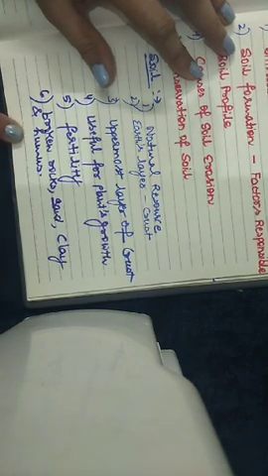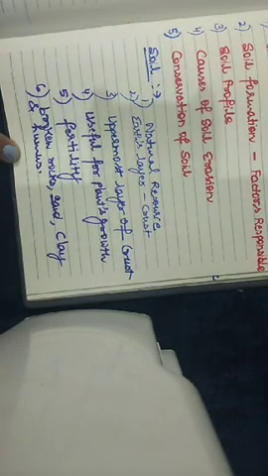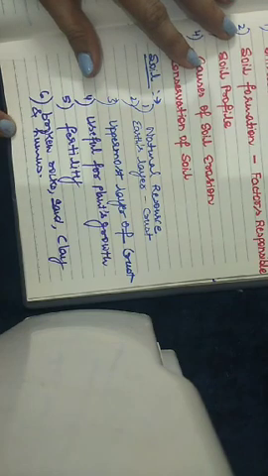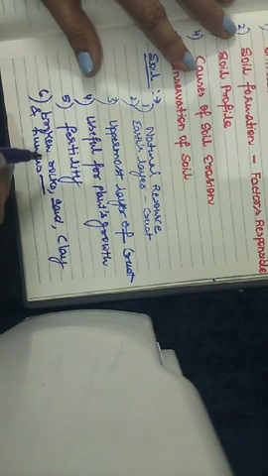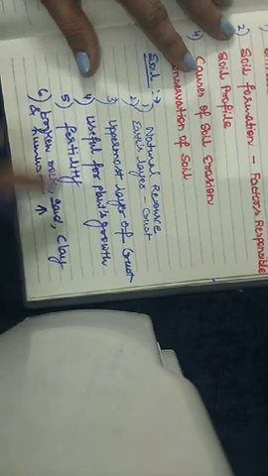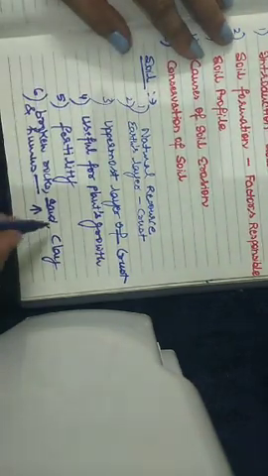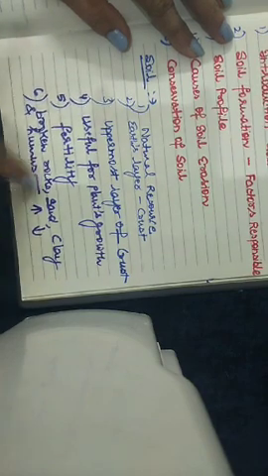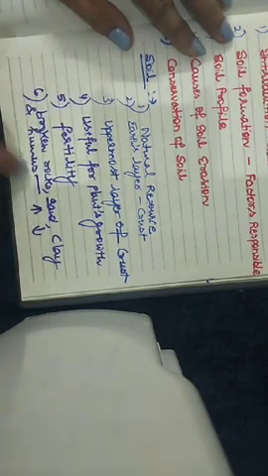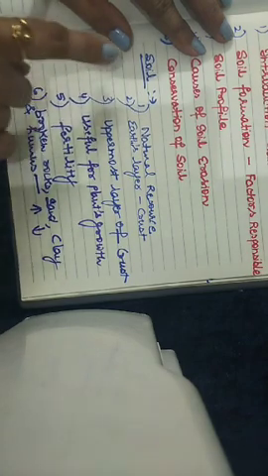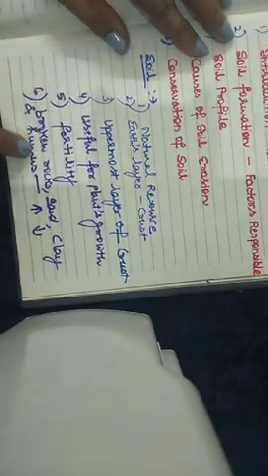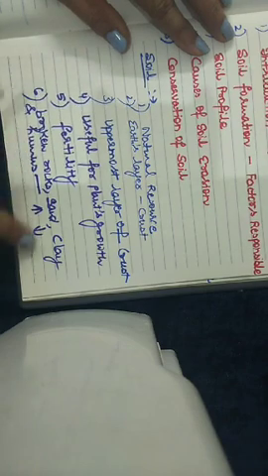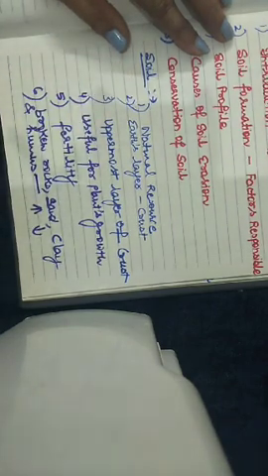What is humus? The animal remains are called humus. This humus adds fertility to the soil. If the level of humus which is present in the soil is high, then we can say that the soil is very much fertile. If it is low, then we can say that the soil is less fertile. So humus is the component which decides the fertility of the soil.